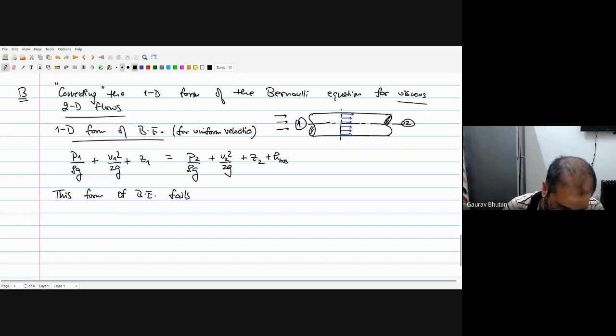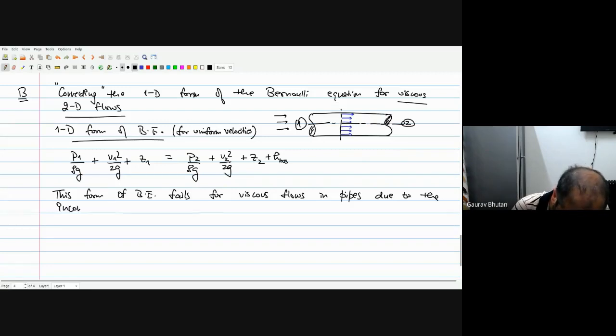So this form of Bernoulli equation fails, we'll say, due to the non-uniform velocity profile.